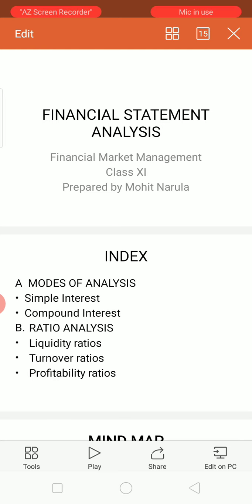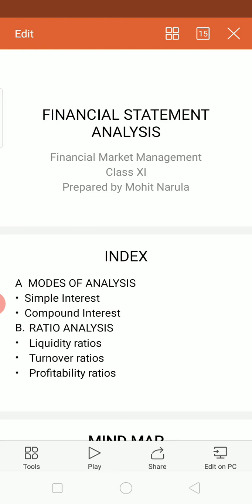Financial statement and financial statement analysis are two different terms, though they are associated with each other. Financial statements are those statements which are prepared to assess the financial position of the company.